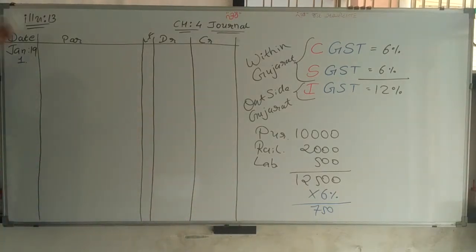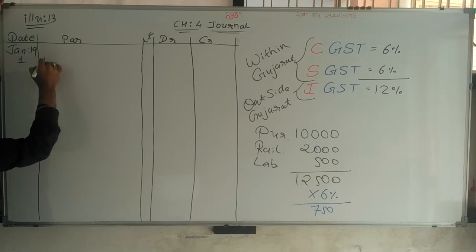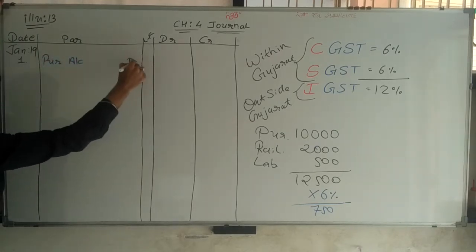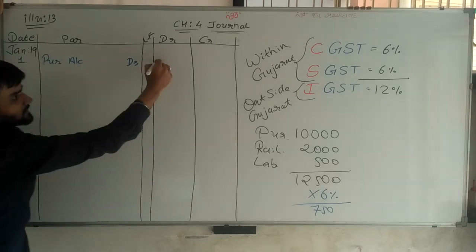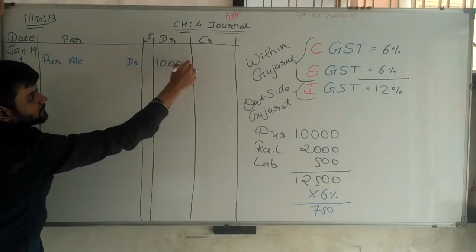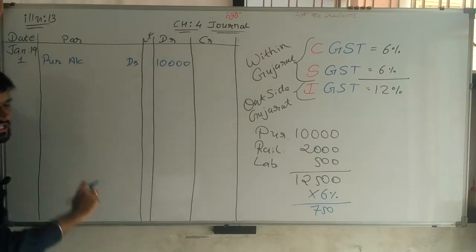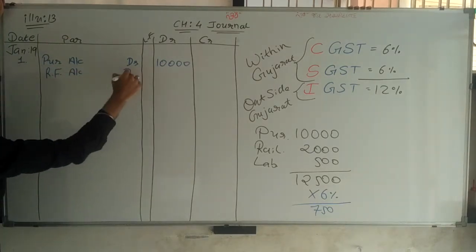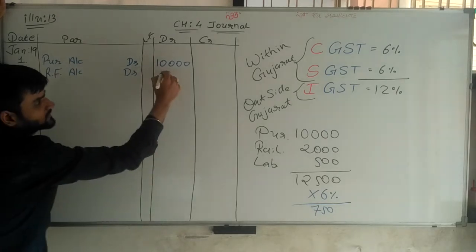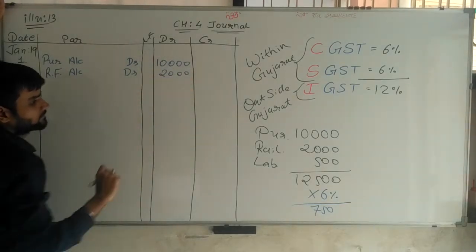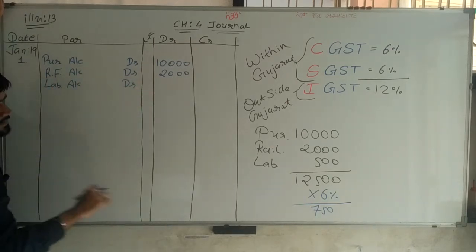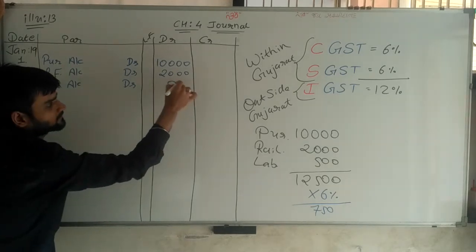So first journal entry. Purchase account debit, sir, 10,000 rupees. Railway freight account debit, sir, 2,000 rupees. Labor account debit, 500 rupees.